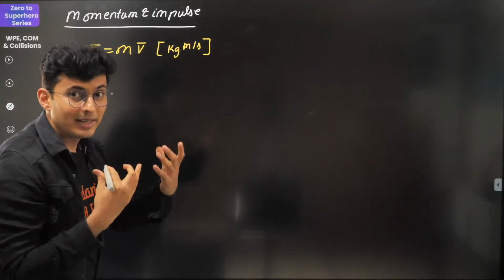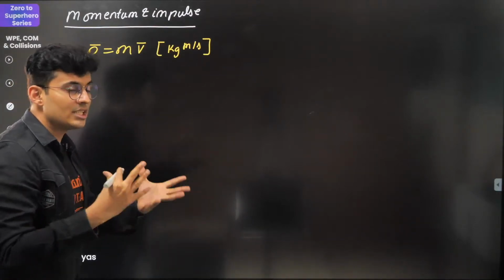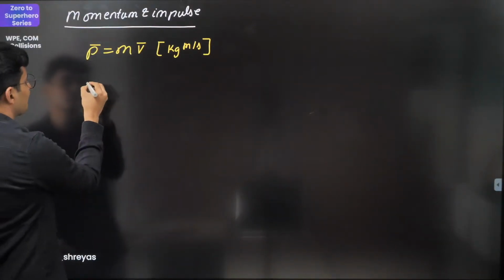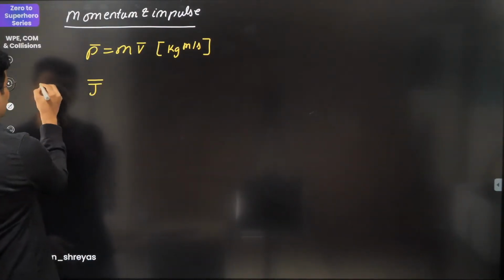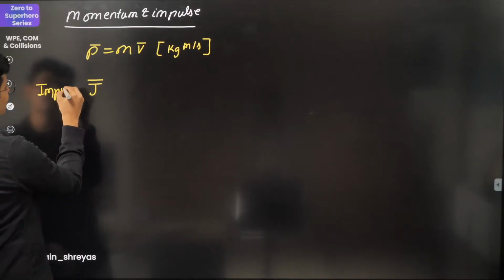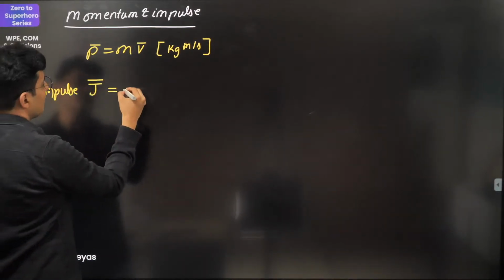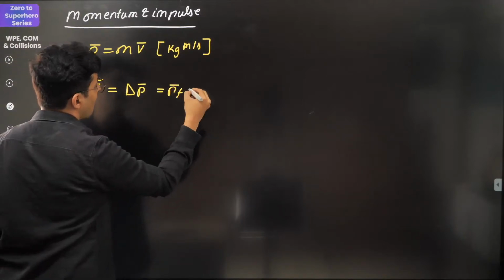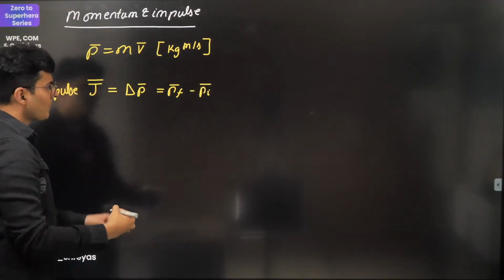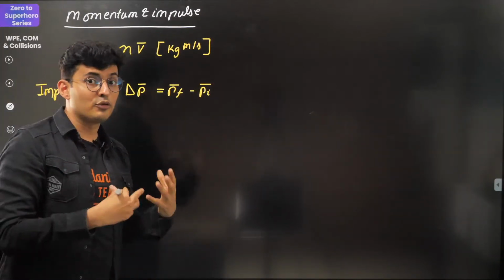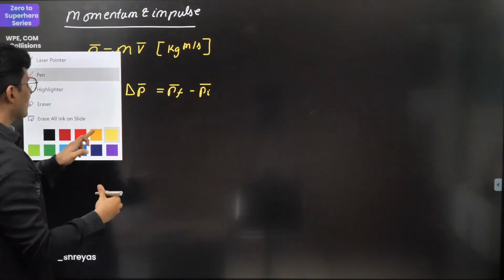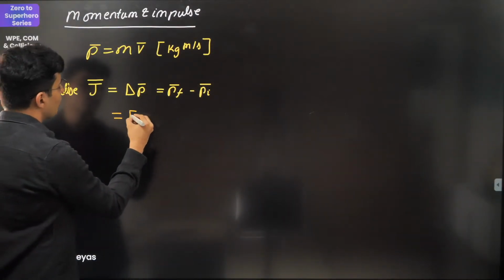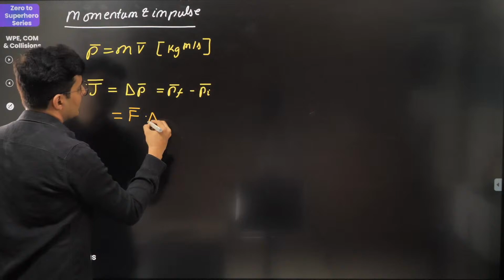Now sometimes the momentum will change, and that change in momentum is just called impulse. So J, which is your impulse, is nothing but delta P, which is final minus initial momentum. And we also know change in momentum is force into time.